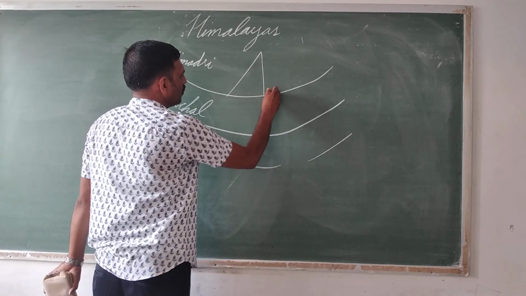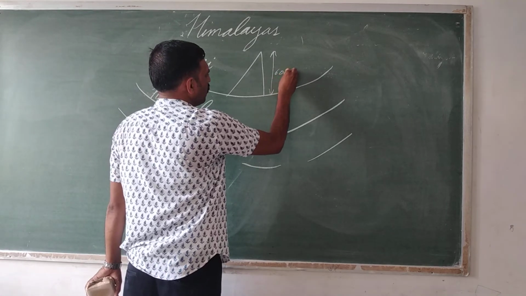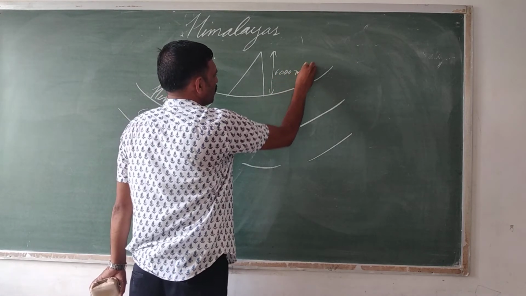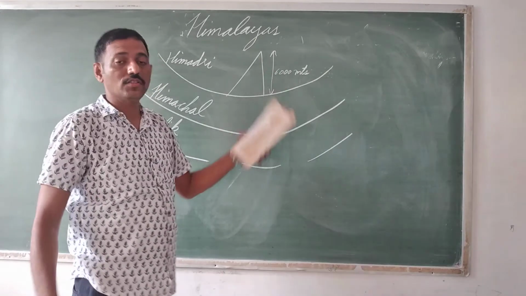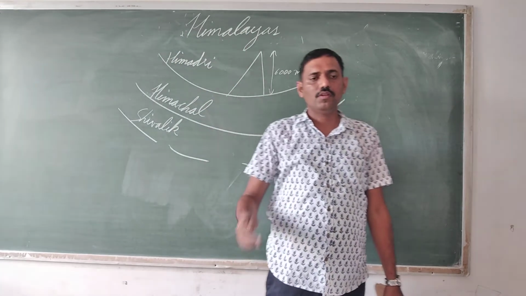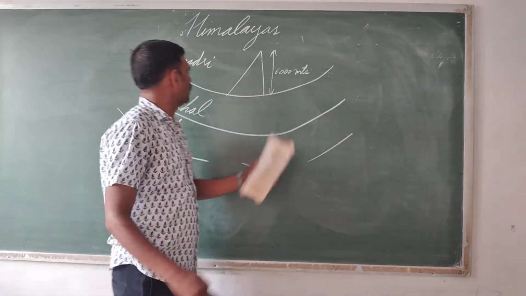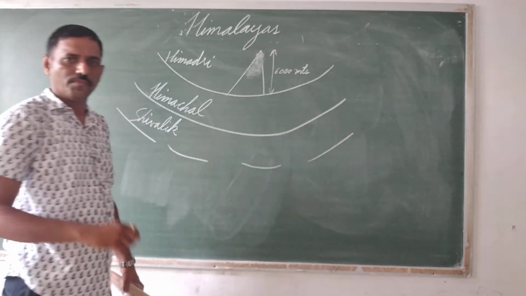In the Himadri range, the altitude is maximum. Its average altitude is 6,000 meters, which means around 6 kilometers. So this range is permanently snow covered.